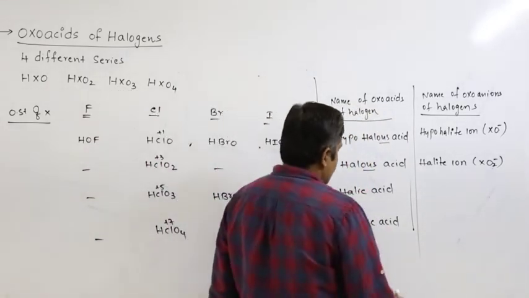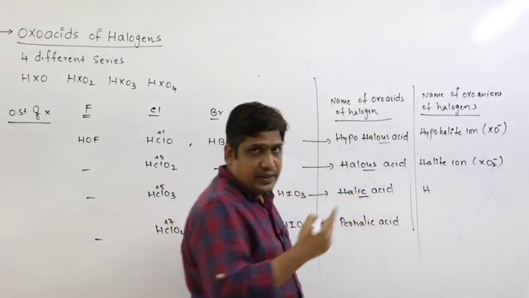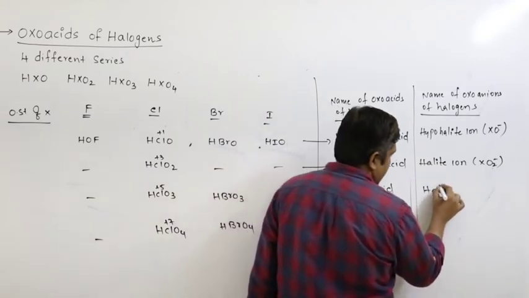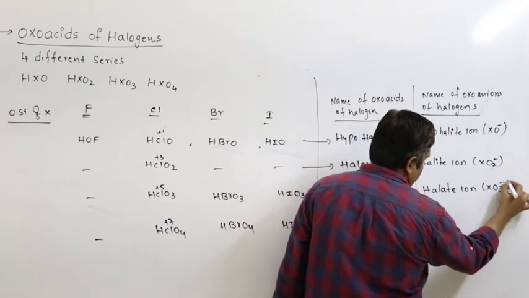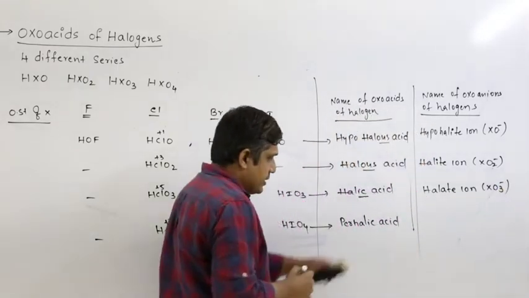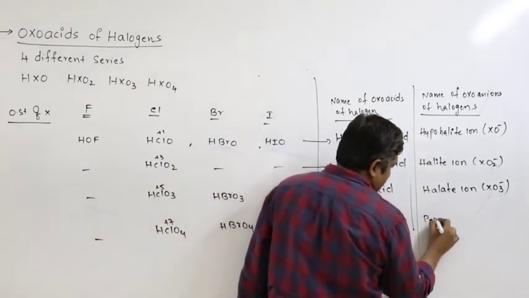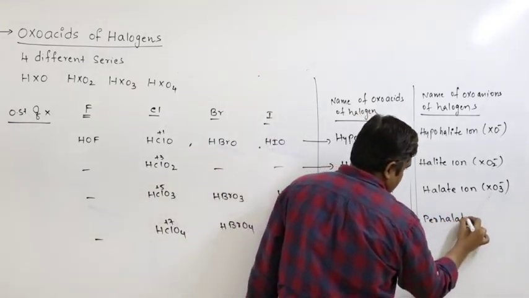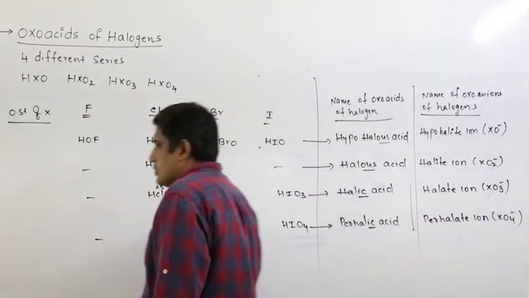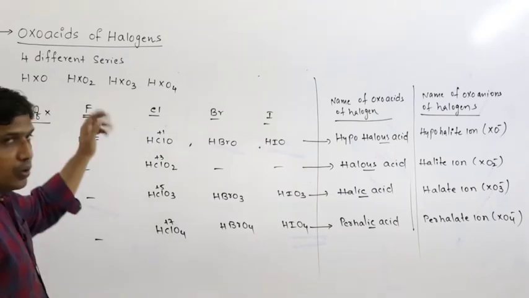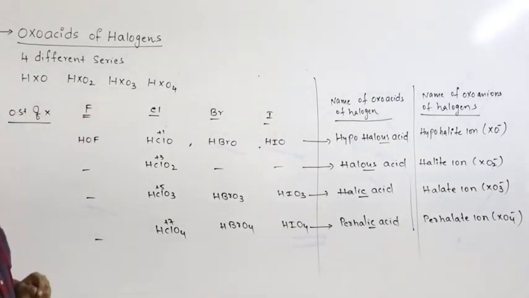Ic is replaced with ATE: halate ion, XO3 minus. Here also you have ic, it is replaced with ATE: perhalate ion. So one important point, all of these are monobasic acids, they contain only one ionizable hydrogen.